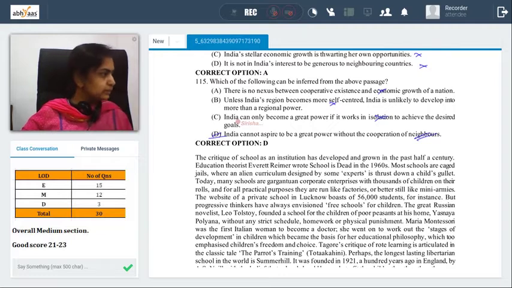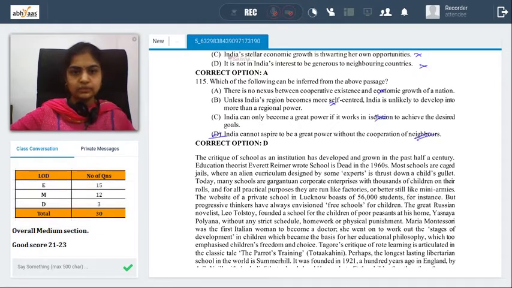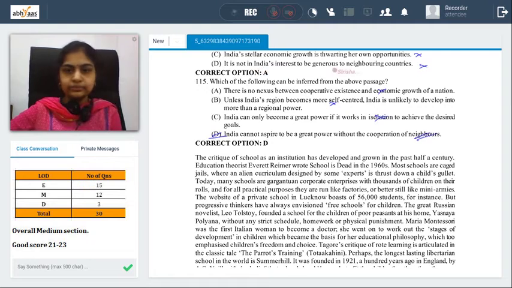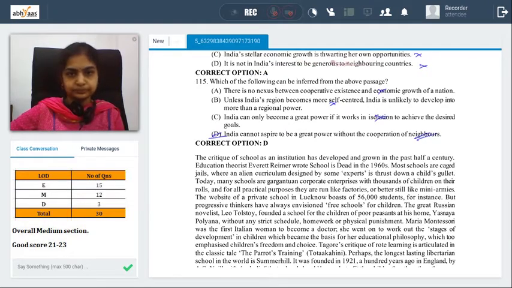This is about the school system in India. That is a passage that we call easy to medium read, obviously. Let's see the questions and the passage. The critique of school as an institution has developed and grown in the past half century. Obviously, people criticize schools a lot.